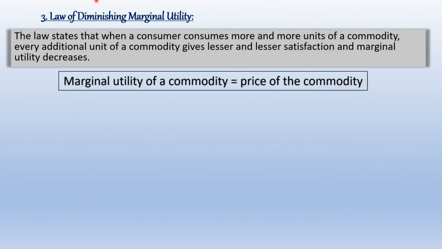Law of diminishing marginal utility. This law states that when you start increasing the consumption of a particular commodity many times, or you start consuming it more and more, the amount of satisfaction and relief you get from that particular commodity starts to decrease. It will be more clear after I give an example.